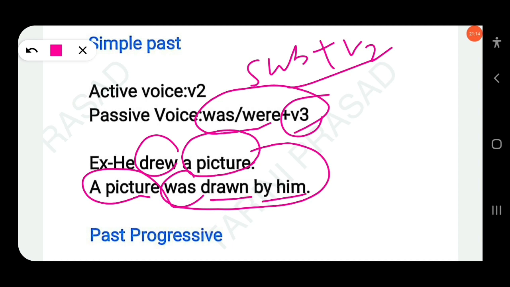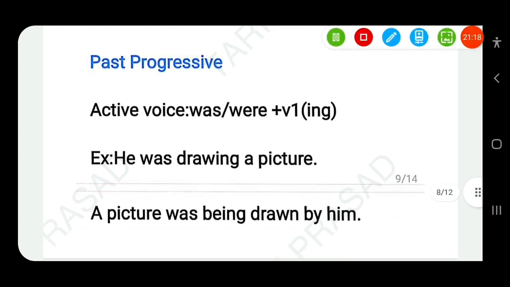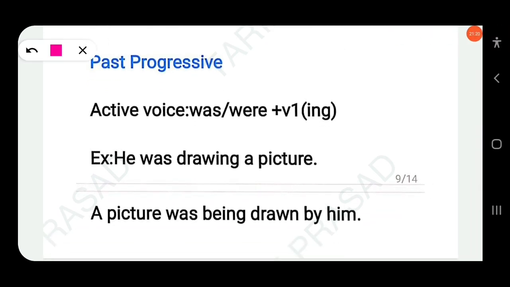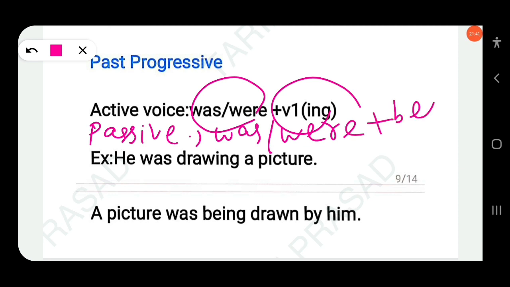Simple. Clear? Then next, past progressive. In present progressive we use being. Similarly here we will also use being. Active voice is was or were plus V1 ing. This is the structure of past progressive. And in passive, you have to use was, were plus being plus V3.